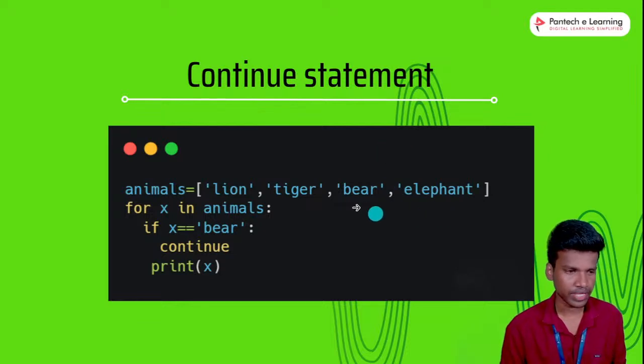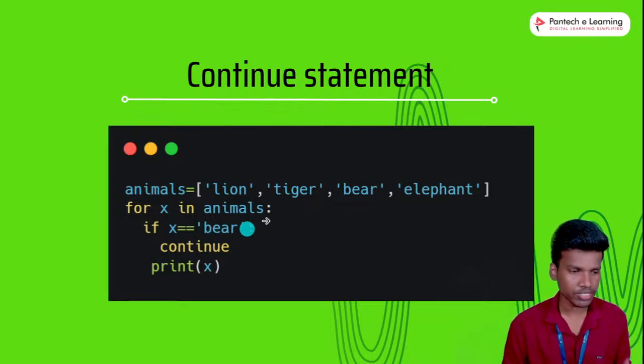Yes, it skips the iteration exactly. The continue statement skips a particular item. Same like that, if the beer comes, the condition will be true and this beer item will be ignored. That is the continue statement.